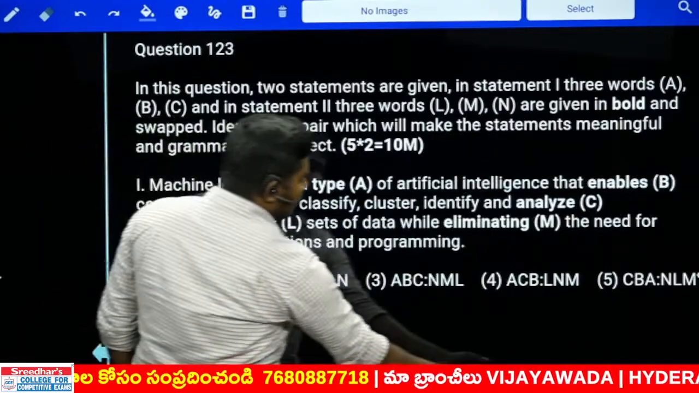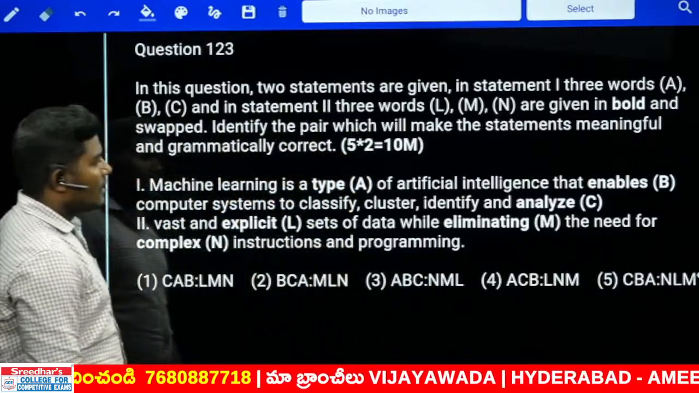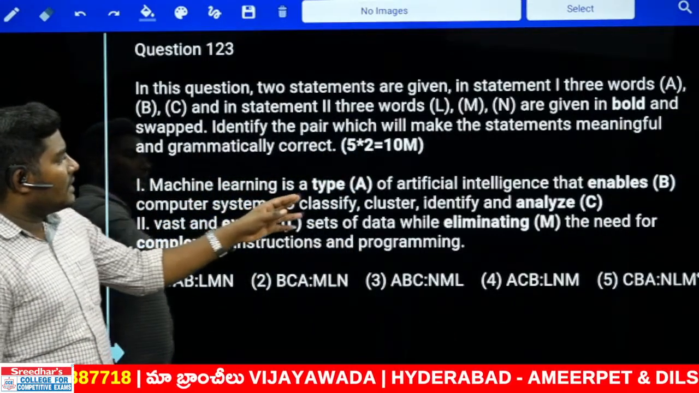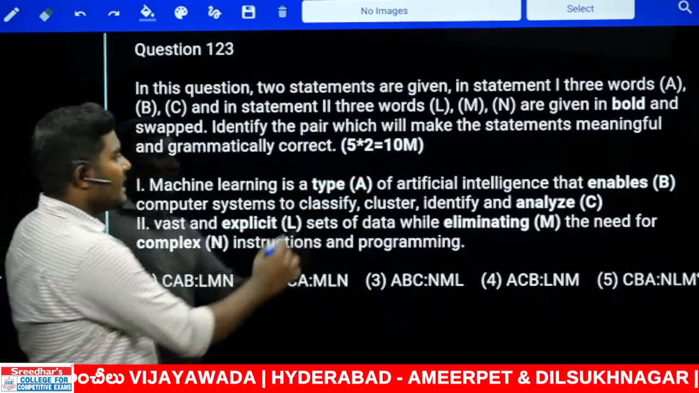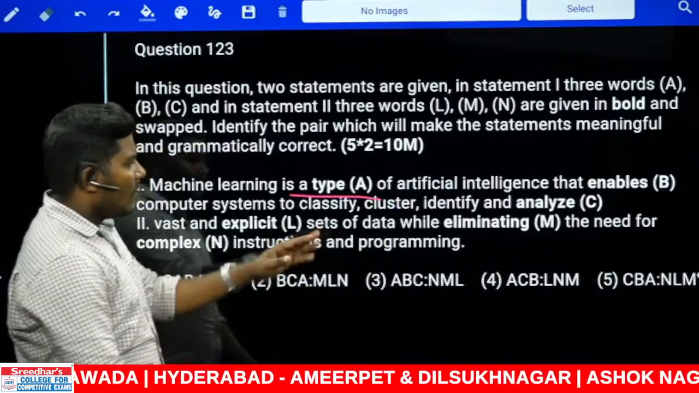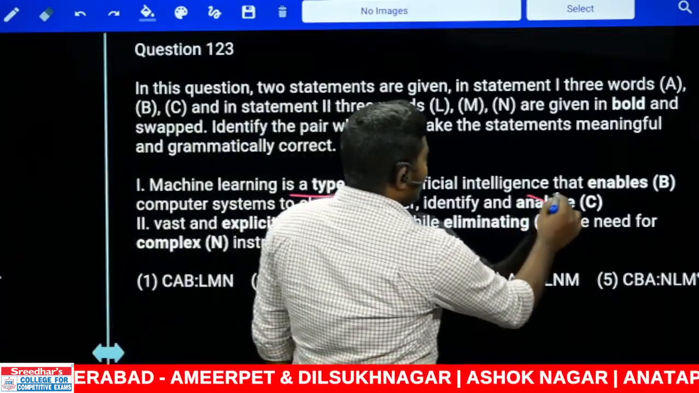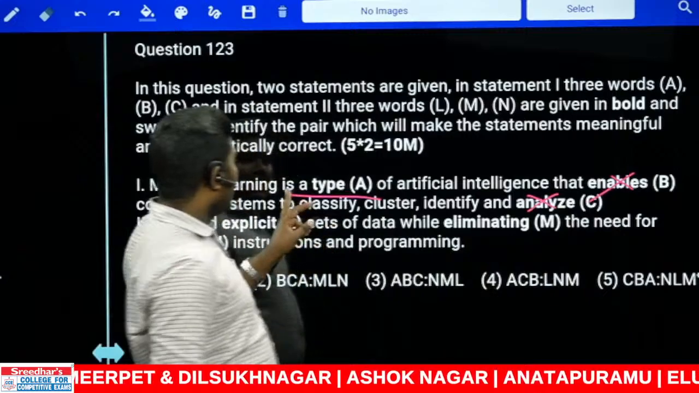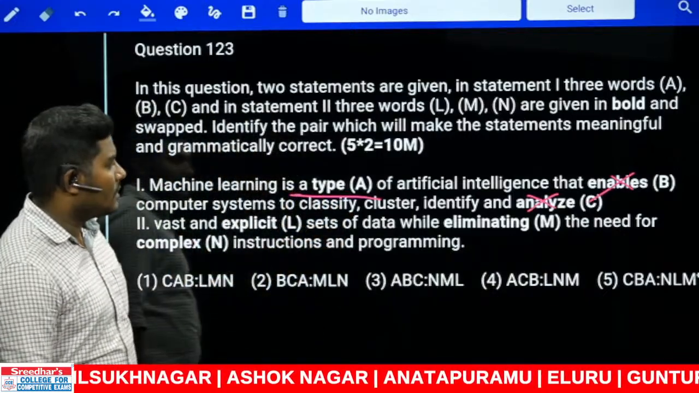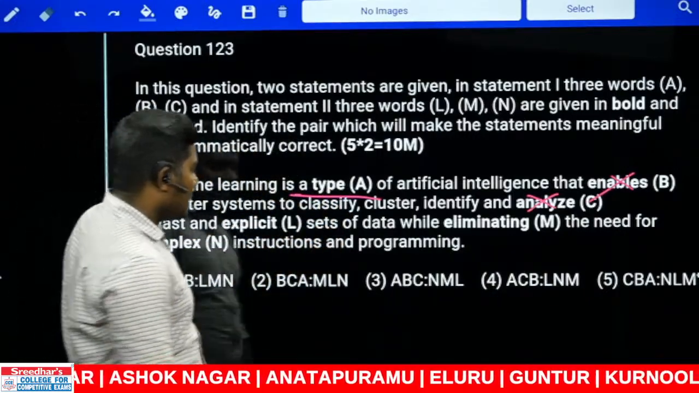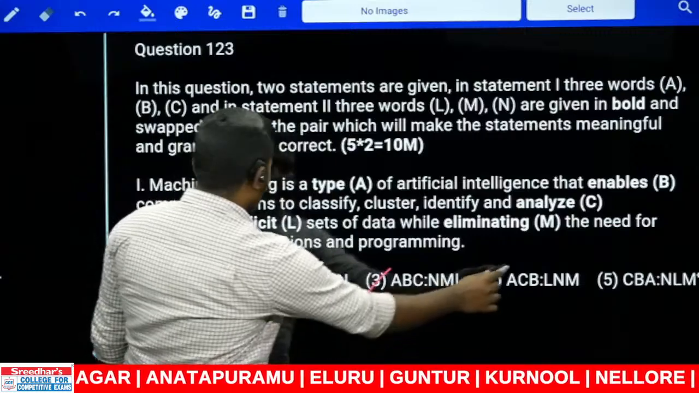Next, 123. Look at the sentence. Machine learning is a type of artificial intelligence. What are the alternatives we have? Is A analyze not possible? Is A enables not possible? A is used only with consonant sounds, so A should be in its position. That means the answer should be either the third one or the fourth one, right?